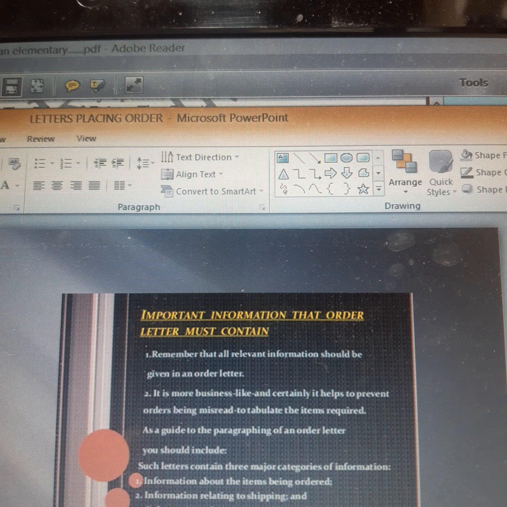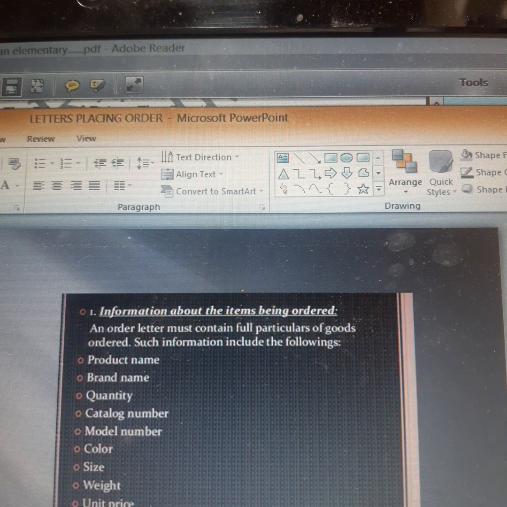Okay, let's move on to the next slide, children. Information about the items being ordered. An order letter must contain full particulars of the goods ordered. Such information includes the following. I was just explaining in the previous slide what all needs to be included under the product details. You have to give the product name, the brand name, the quantity and the catalog number.